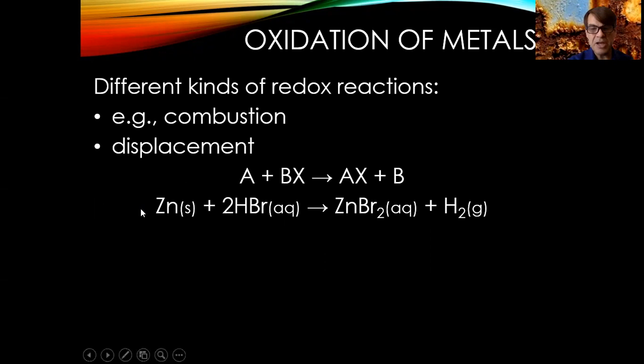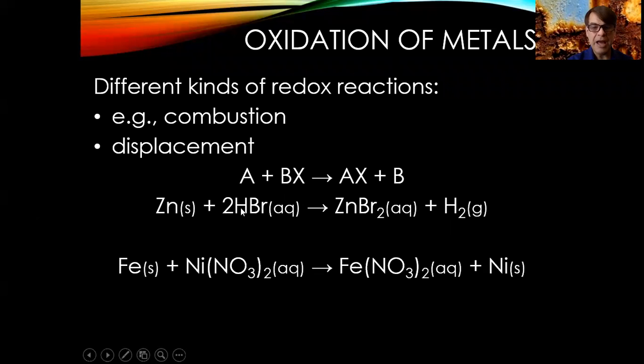So the zinc is oxidized, it loses electrons. The hydrogen is reduced, it gains electrons. So the zinc is the reducing agent of the hydrogen, and the hydrogen is the oxidizing agent of the zinc. Okay, so this is a displacement reaction. It is an oxidation reduction, a redox reaction. So this is an acid doing it. Here is an example of a salt, nickel nitrate salt, reducing or oxidizing the iron.